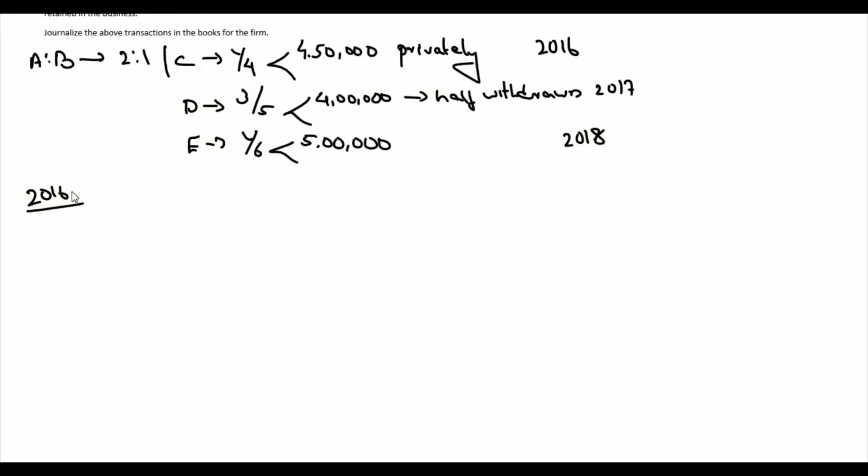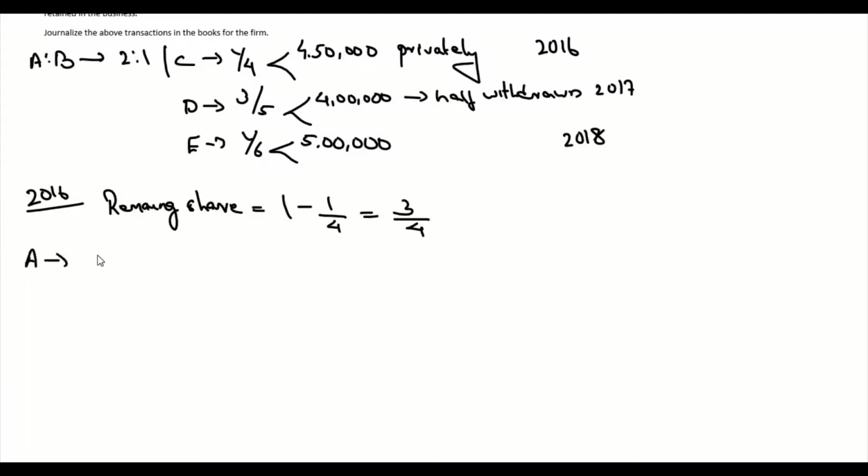2016. So in 2016, C was admitted for 1/4 share of profit. So now we want to find the remaining share of profit. Assume that the total profit of the firm is 1 minus profit given to C, which is 1/4. That will give you 3/4 as the remaining share of profit.